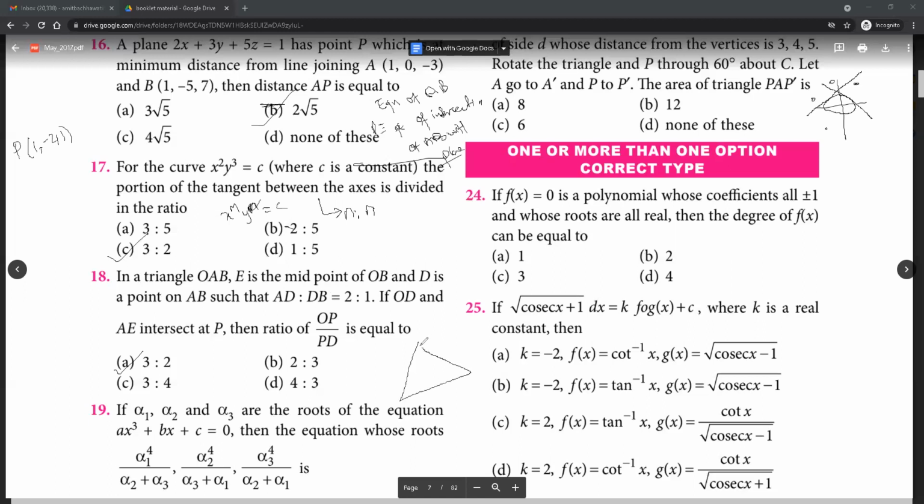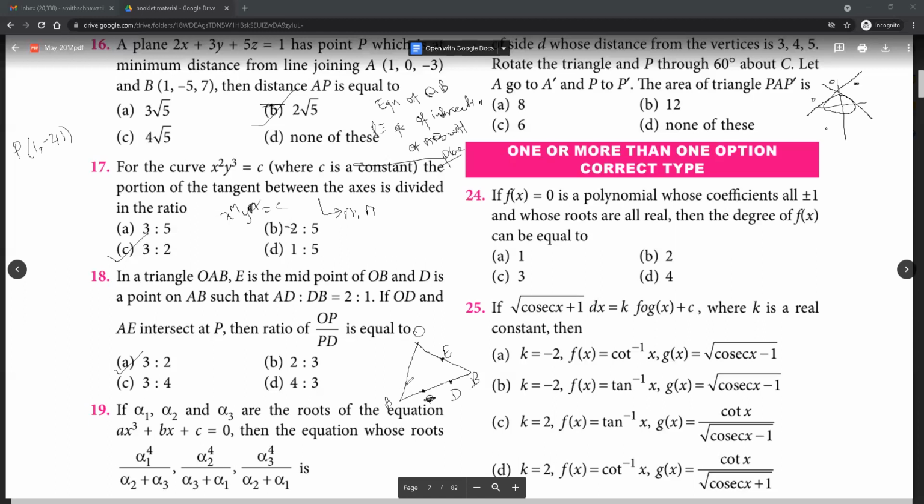So if we consider this as a triangle OAB, E is the midpoint of OB, so take E here, and D is a point on AB. Let's say D is a point on AB which divides AD to DB in the ratio 2 is to 1, so take D here.